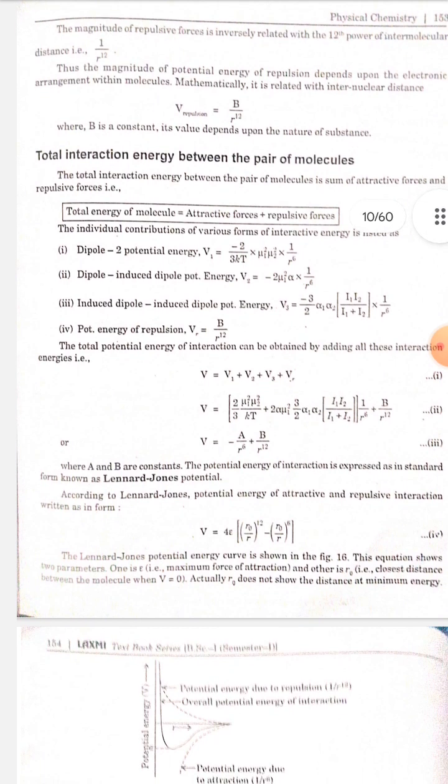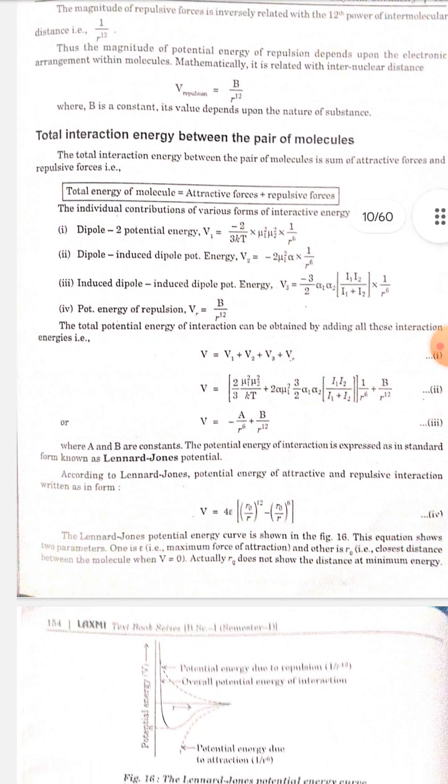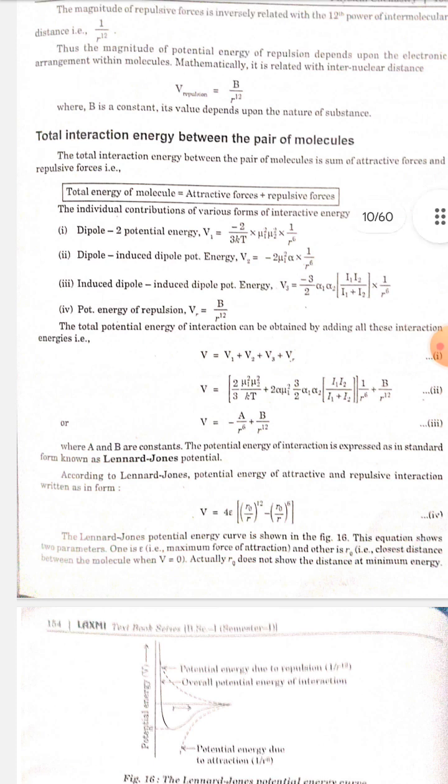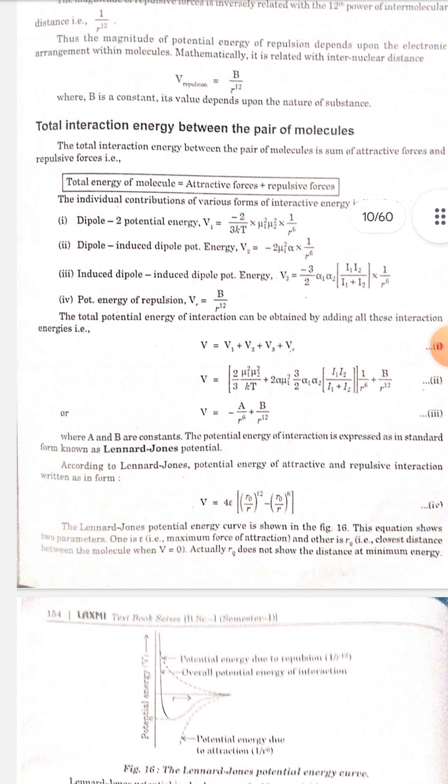Where a and b are constants, the potential energy of interaction is expressed in a standard form known as the Lennard-Jones potential. According to the Lennard-Jones potential, the energy of attractive and repulsive interaction is written as V is equal to 4ε[(r0/r)¹² − (r0/r)⁶].